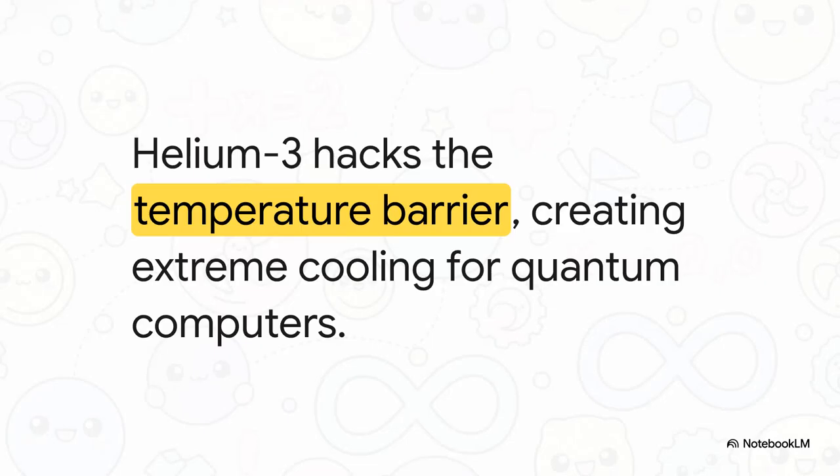First up, we've got helium-3. It's valued at roughly $9,000 per mole, so you might assume it's just an incredibly expensive fuel to burn in a fusion reactor. But under the CMQEI framework, it's actually a master key for hacking the temperature barrier. When you mix it with helium-4, it can create environments that are colder than deep space, getting incredibly close to absolute zero. And that is the exact extreme cooling infrastructure we need to stabilize future quantum computers. It's not burning, it's controlling the environment.